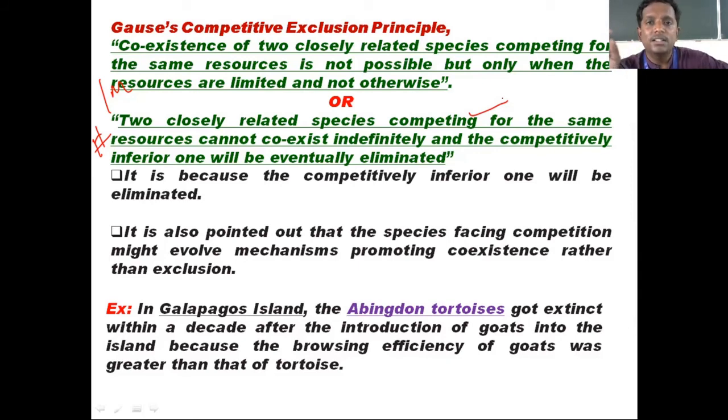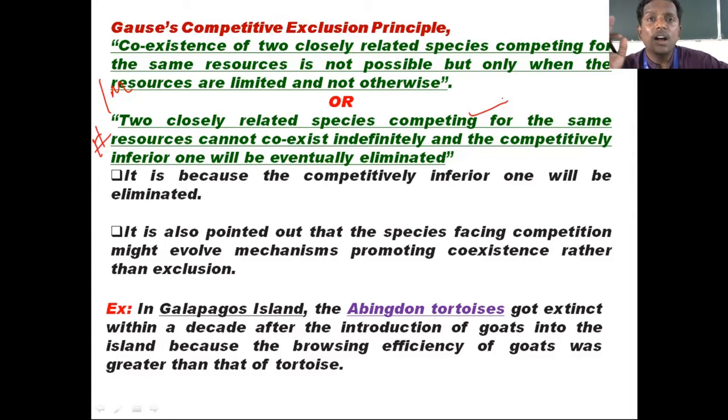Once when travelers brought and introduced goats there, you know what all goats will eat. They will eat almost everything, right? All the leaves and all.